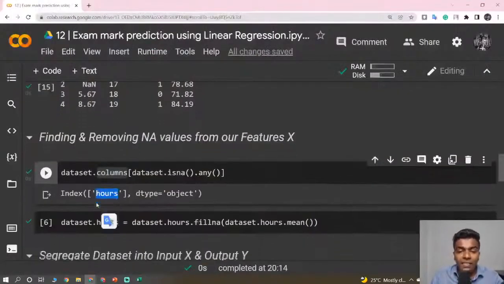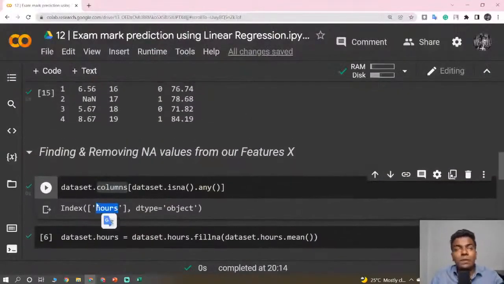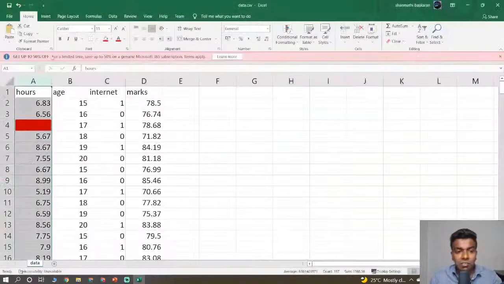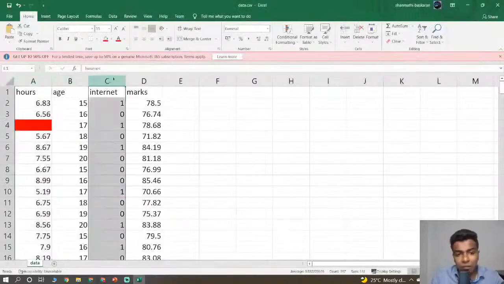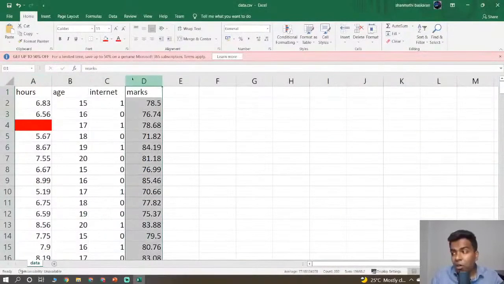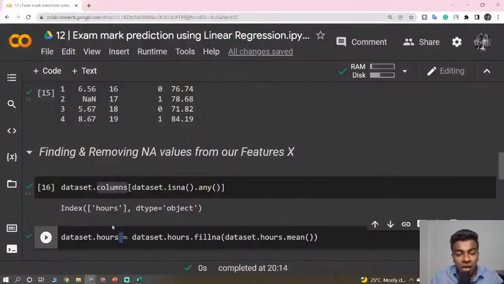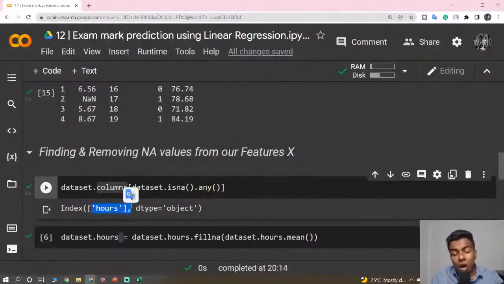Okay, now it is time to fill it out with the help of the mean. So dataset.Hash is equal to... we are not changing the age column, we are not changing the internet column, we are not changing the marks column. Instead we are going to change only the Hash column. Why are we changing the Hash column? Because only in the Hash column we are having not available, empty values.